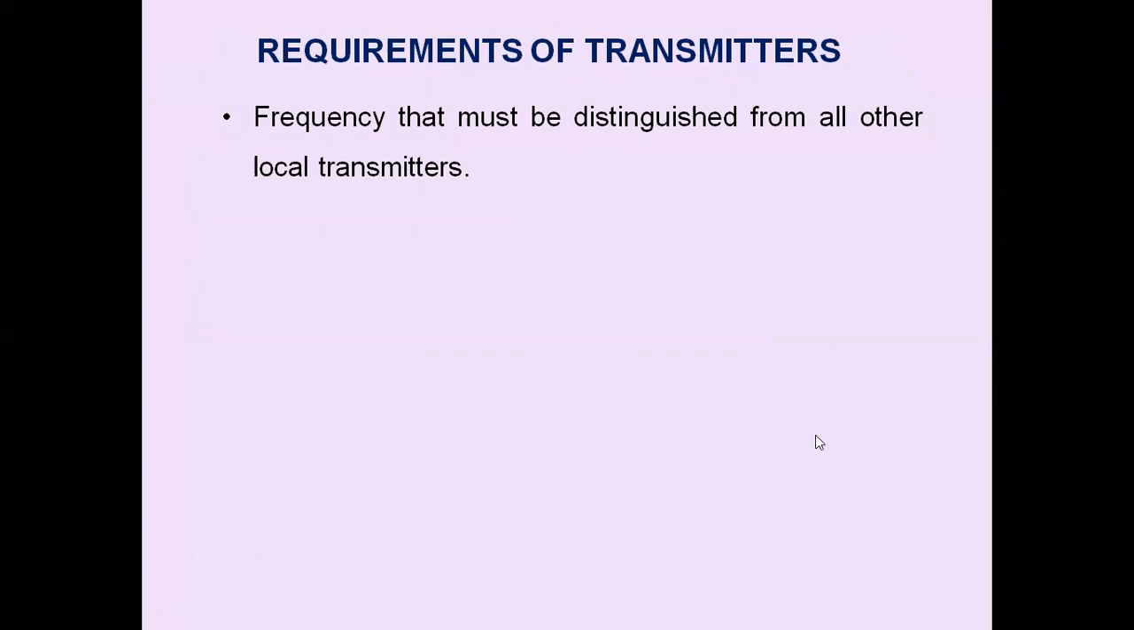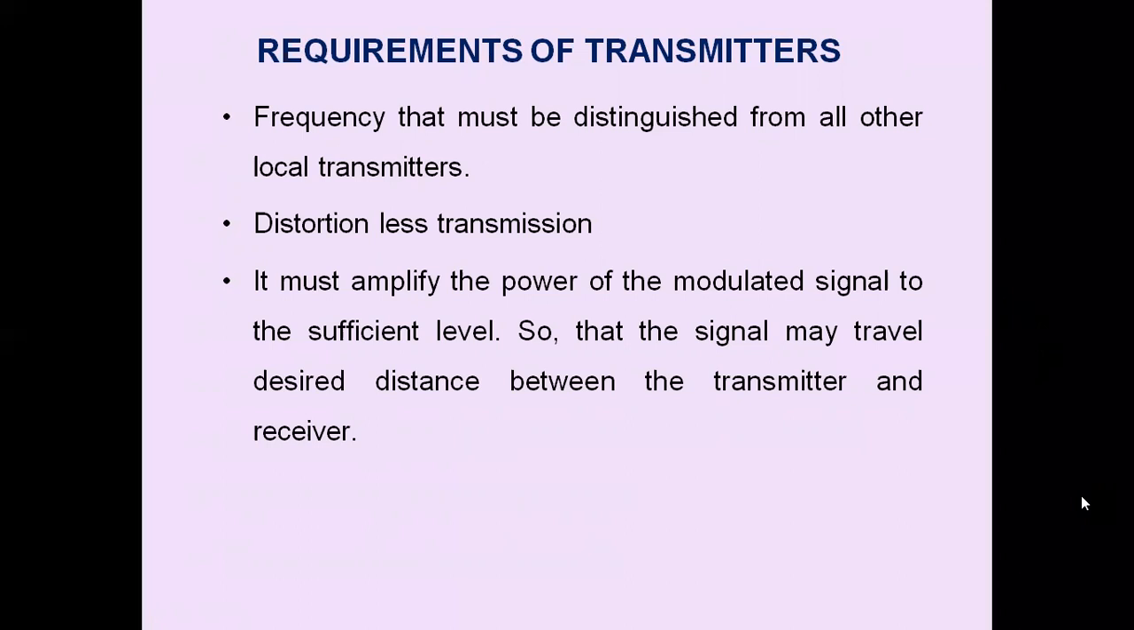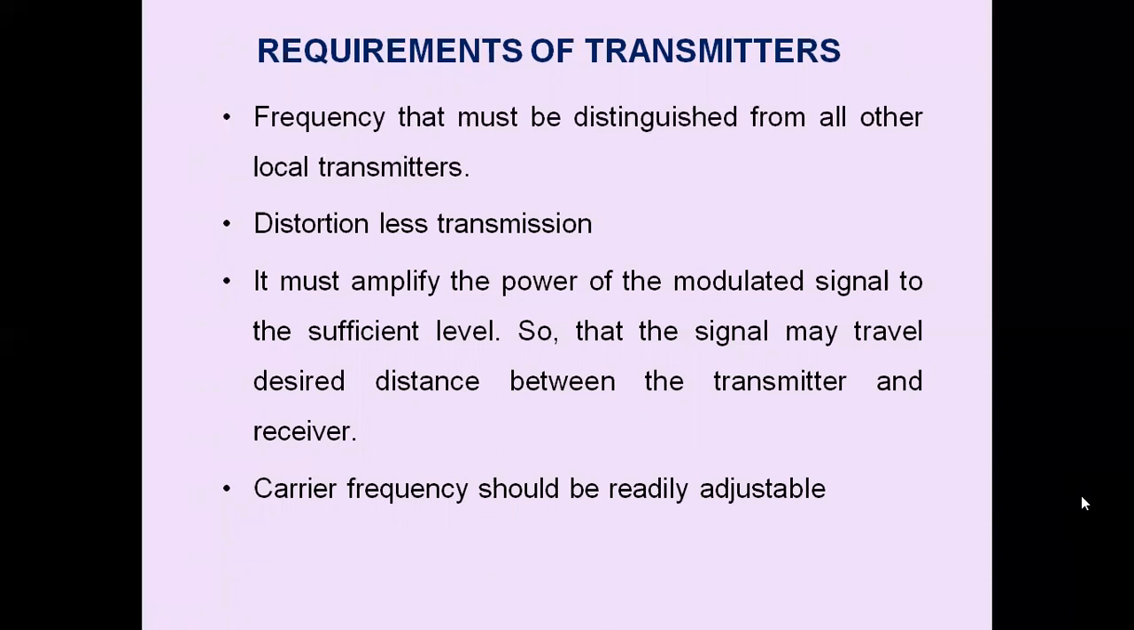Now we'll see the basic requirements of the transmitters. The frequency must be distinguished from all other local transmitters, so the specified FM frequency should be distinguished from all other local transmitters. Distortionless transmission: the transmission should be distortionless. It must amplify the power of the modulated signal to a sufficient level so that the signal may travel the desired distance between the transmitter and receiver. The carrier frequency should be readily adjustable. The meaning of it is it should be readily adjustable.